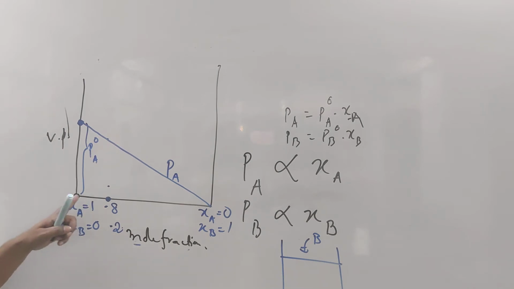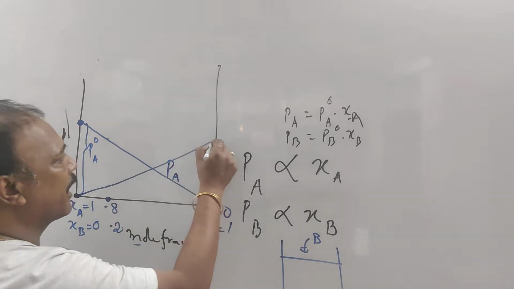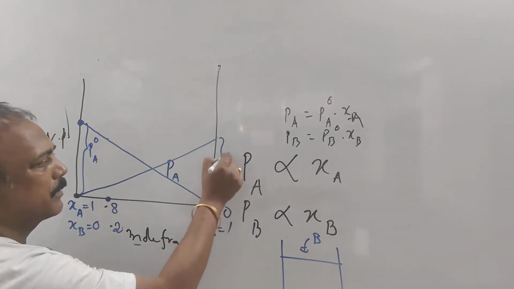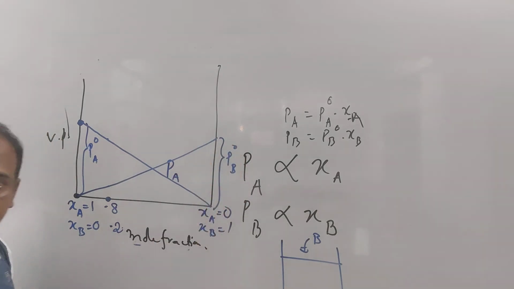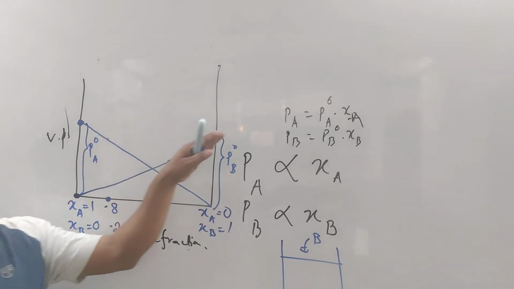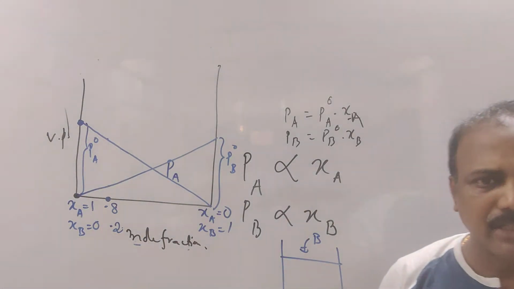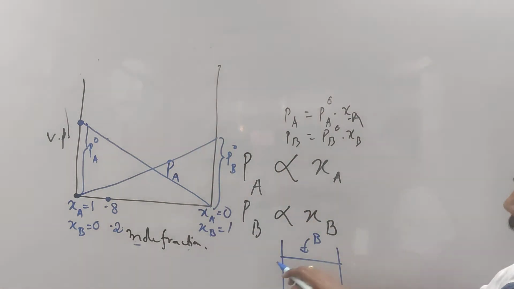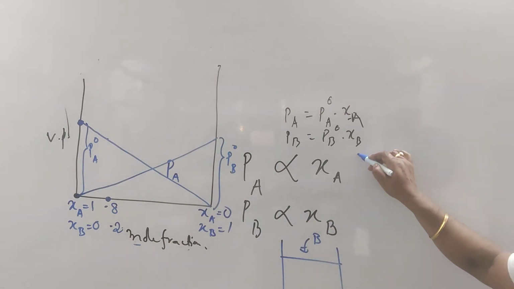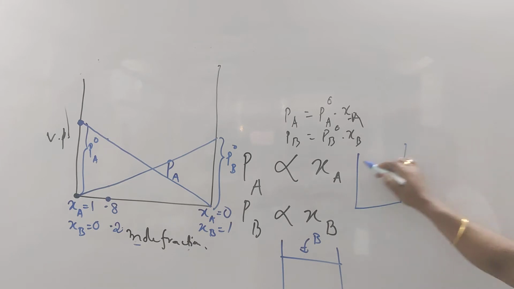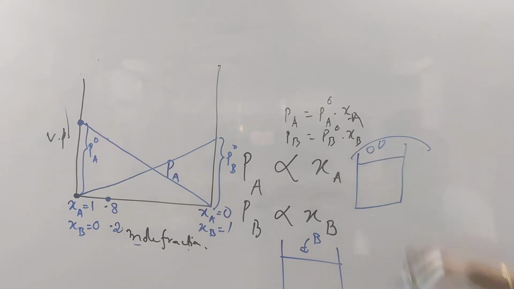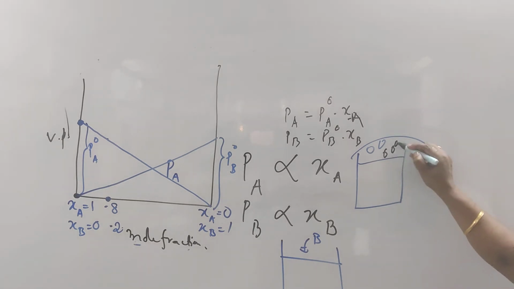And what will happen to B? As B increases, at one point the vapor pressure will be PB0. So the vapor pressure of B will increase and will reach PB0. Did you understand? What is the total vapor pressure at any point when we make a solution? When we make a solution, there is A also, there is B also. What is the total vapor pressure of the solution?